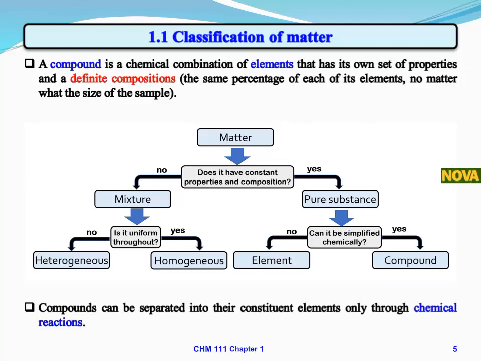A compound is a chemical combination of elements that has its own set of properties and a definite composition. For example, pure water obtained from any natural source always contains the same two elements, oxygen and hydrogen, in the same proportion: 88.8% oxygen and 11.2% hydrogen by mass. Compounds can be separated into their constituent elements only through chemical reactions. Elements and compounds are the two types of pure substances.